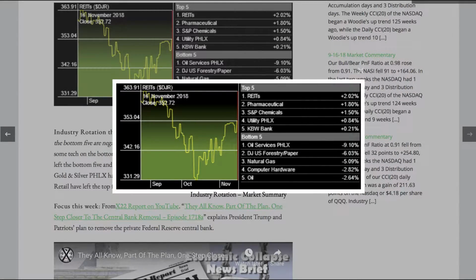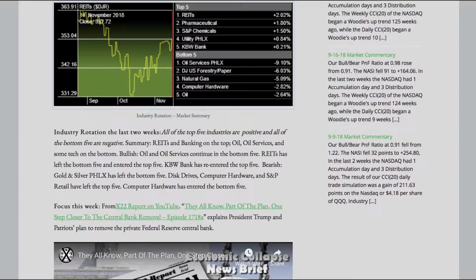Industry rotation the last 2 weeks. All of the top 5 industries are positive, and all of the bottom 5 are negative. Summary: REITs and banking on the top. Oil, oil services, and some tech on the bottom. Bullish: oil and oil services continue in the bottom 5. REITs has left the bottom 5 and entered the top 5. KBW Bank has re-entered the top 5. Bearish: gold and silver has left the bottom 5. Disk drives, computer hardware, and S&P retail have left the top 5. Computer hardware has entered the bottom 5.